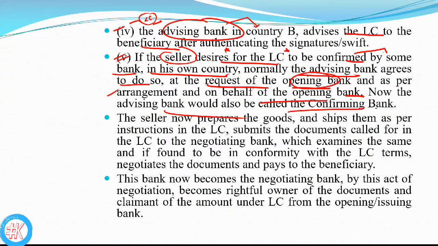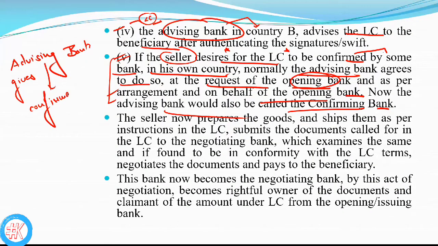Now the advising bank would also be called the confirming bank. If the advising bank gives confirmation, then the advising bank is also known as the confirming bank.